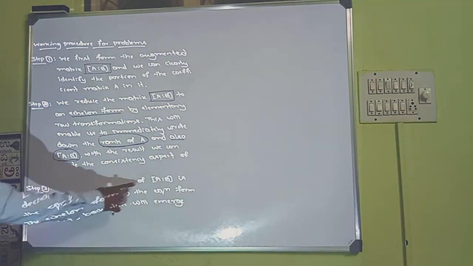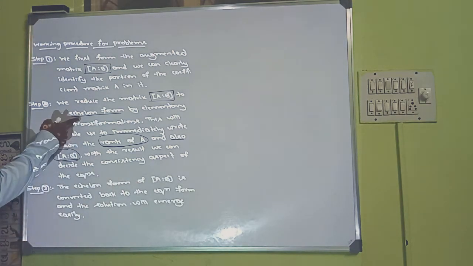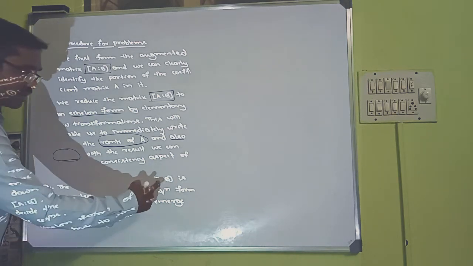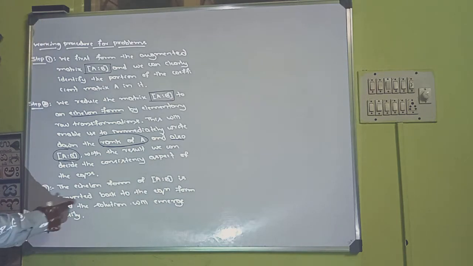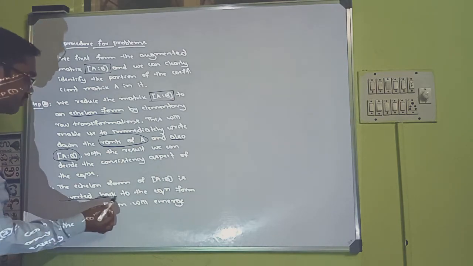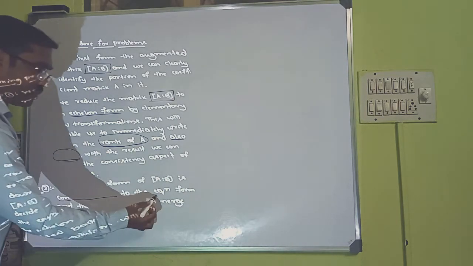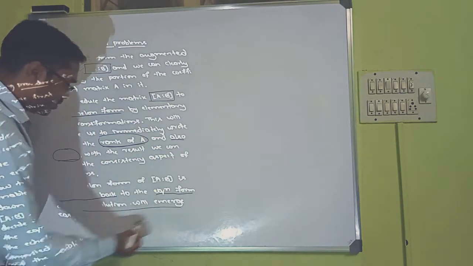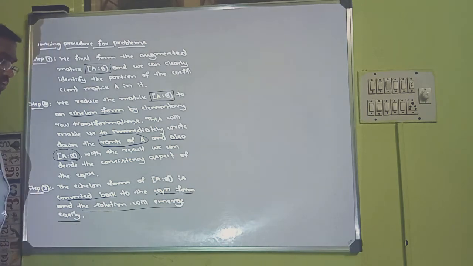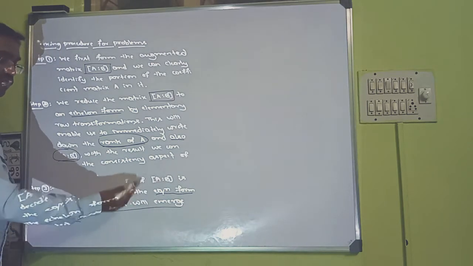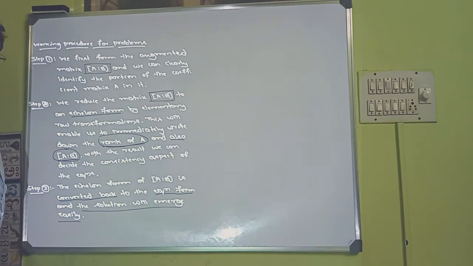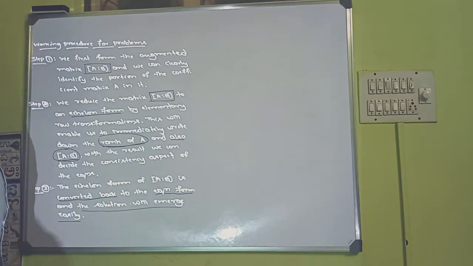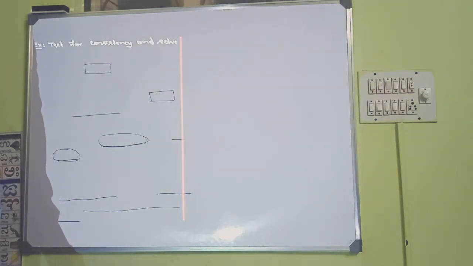After reducing it to echelon form, what is the third step? The echelon form of this augmented matrix is converted back to the equation form, and the solution will emerge easily. We convert this echelon form back into a system of equations, then we find the solution. So this is the working procedure we saw.